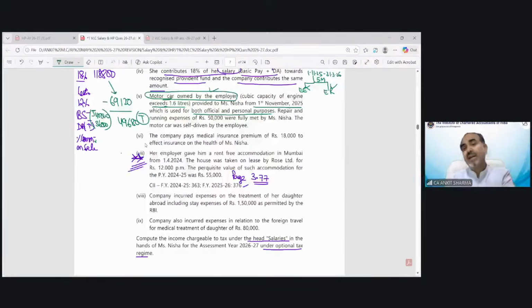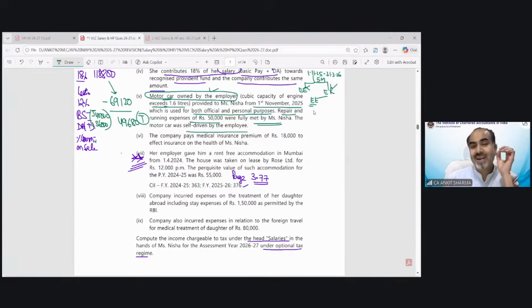But before that, I need to know who is doing this expenditure. Repair and running expenses of 50,000 were fully met by Miss Nisha. The motor car was self-driven by the employee. So the expenditure has been met by Nisha, and that means expenses met by the employee.